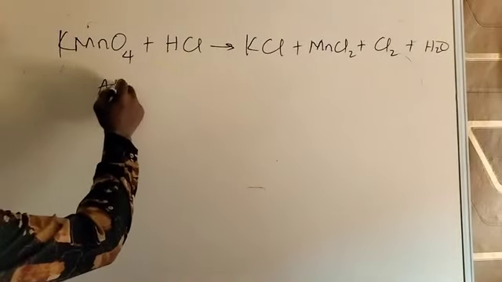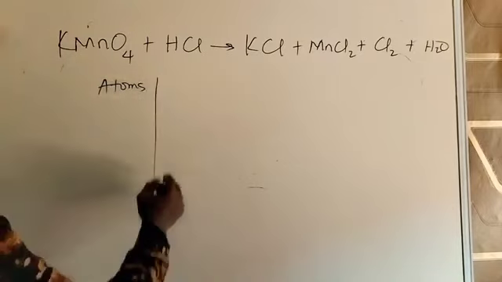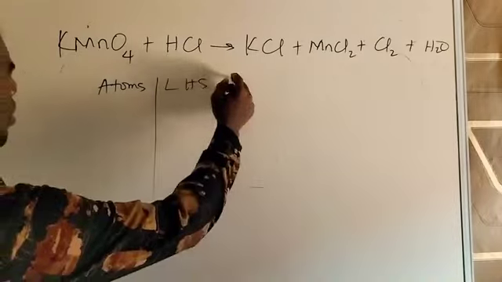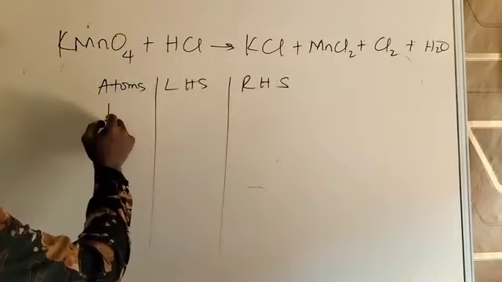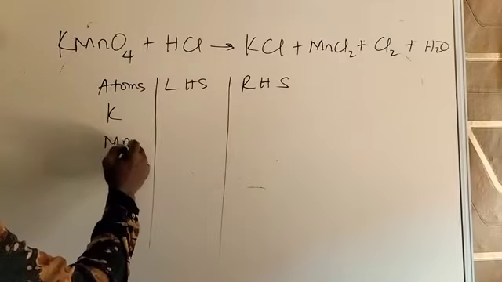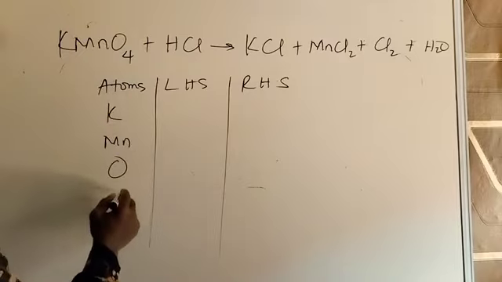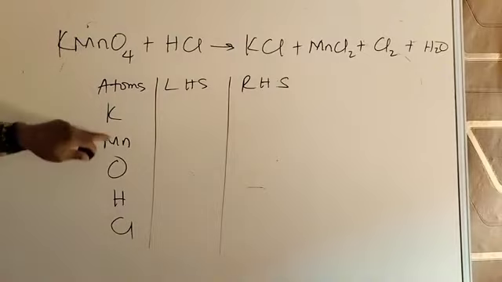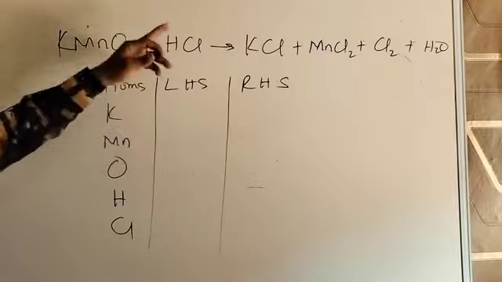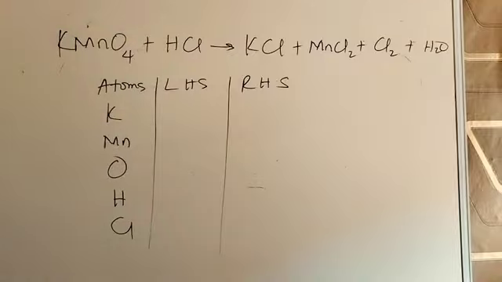I have atoms or elements, left hand side, right hand side. I know that this one is going to be difficult. Potassium, manganese, oxygen, hydrogen, chlorine. We list the number of atoms.